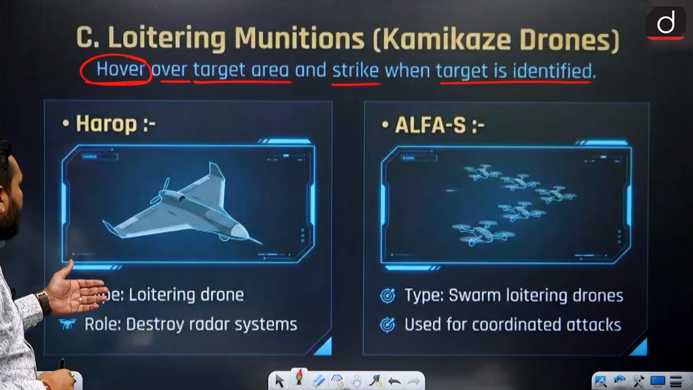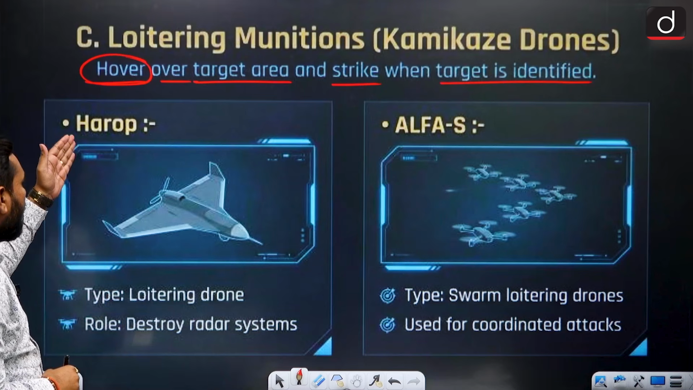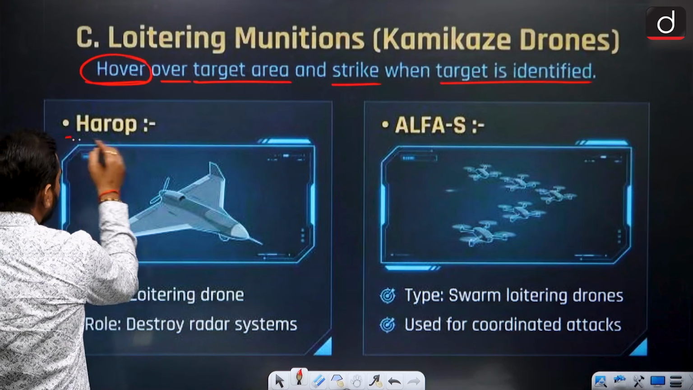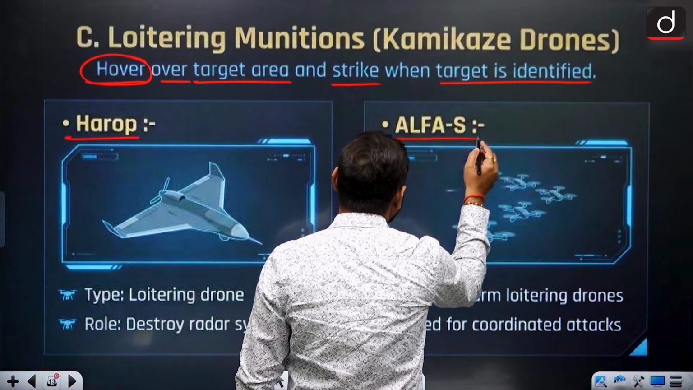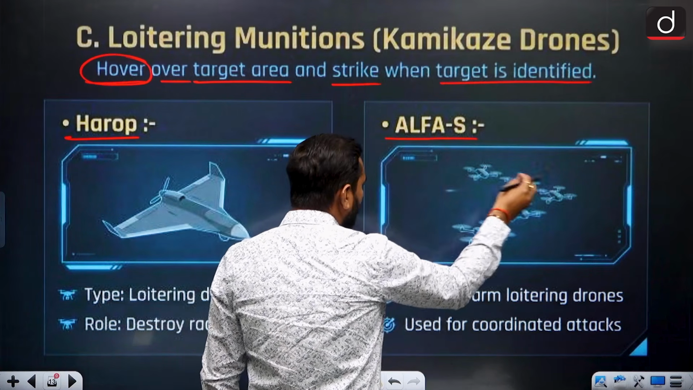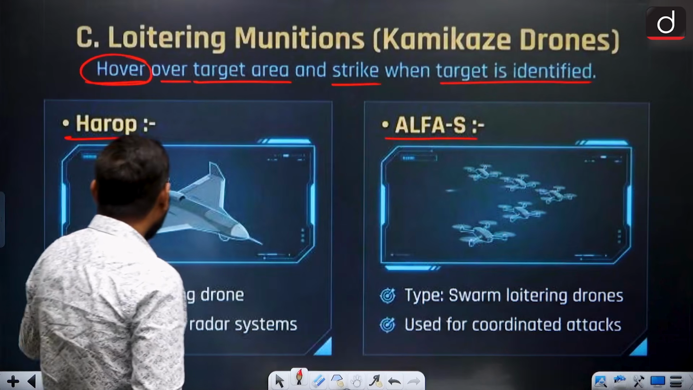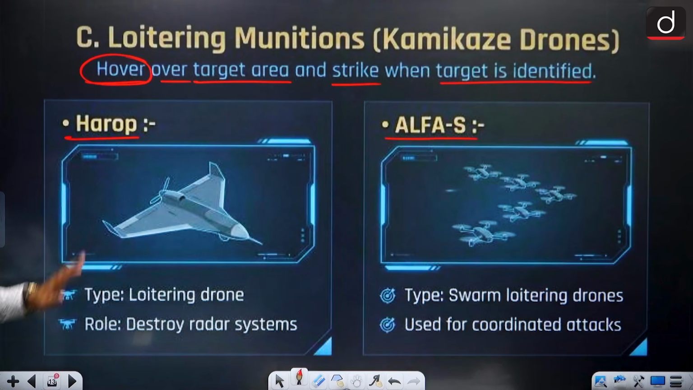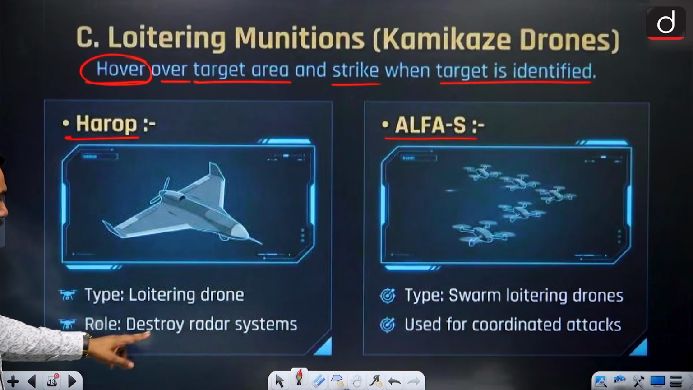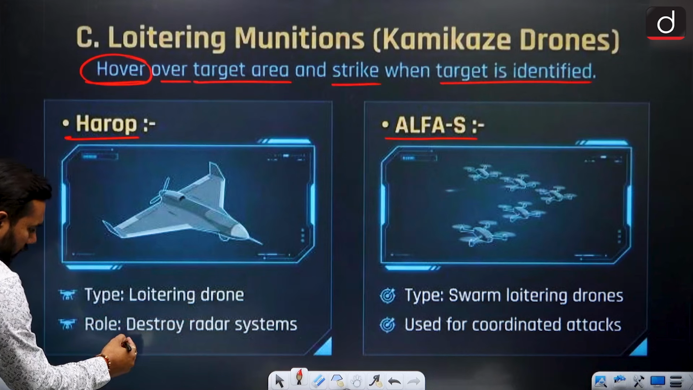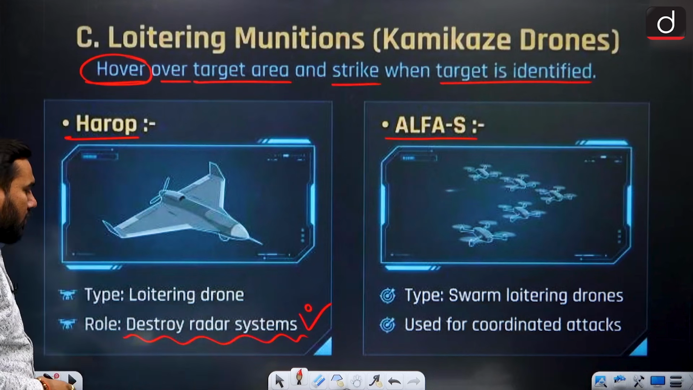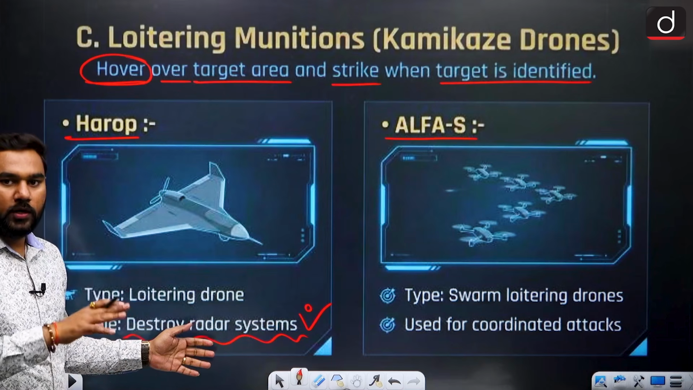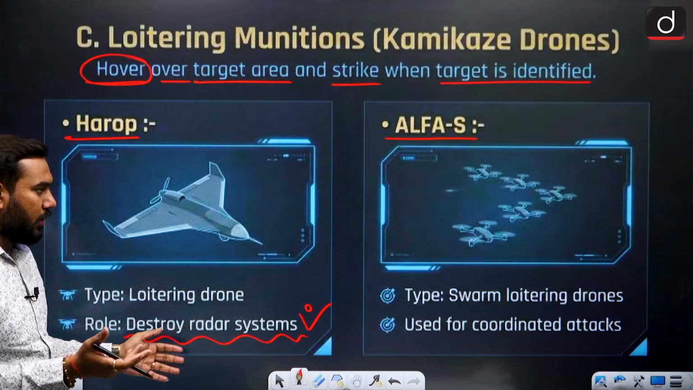So we have two kinds of things. The first one is Harop, and the second one is your ALFAS, Alpha S. They are very small drones, but your Harop is the big one. It is a type of loitering drone that destroys radar systems. This one is specially for radar systems. So it makes the radar system its target. You can destroy the radar of enemies.